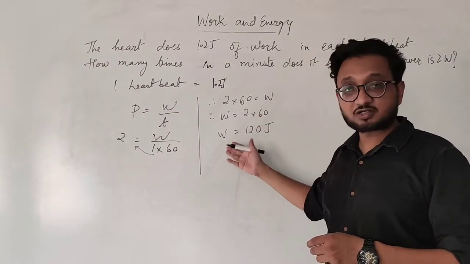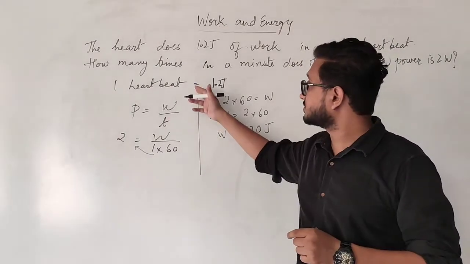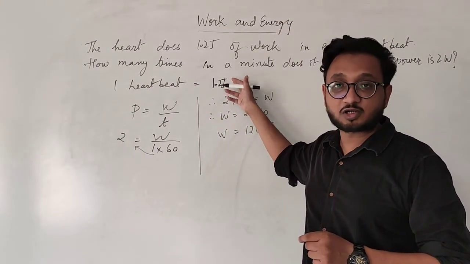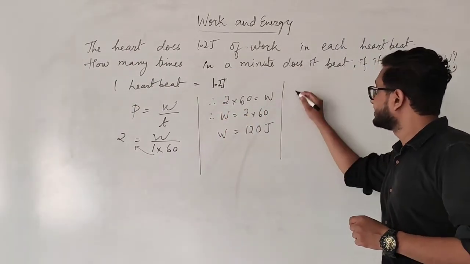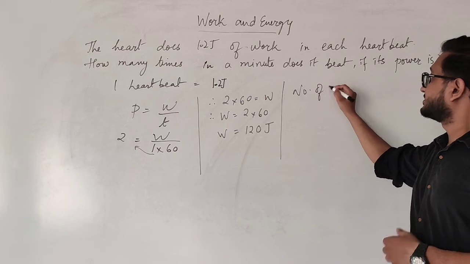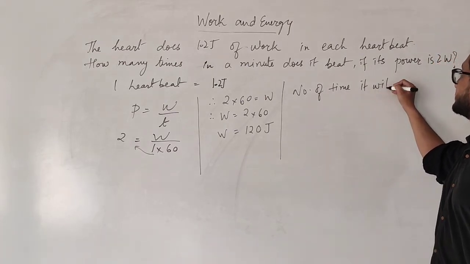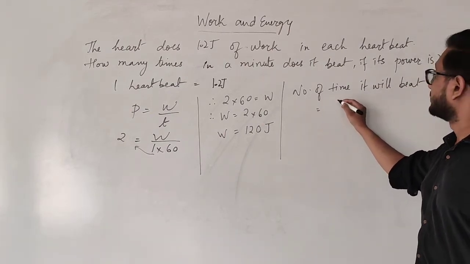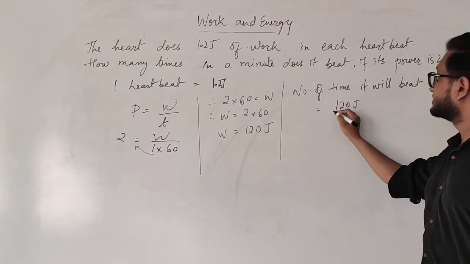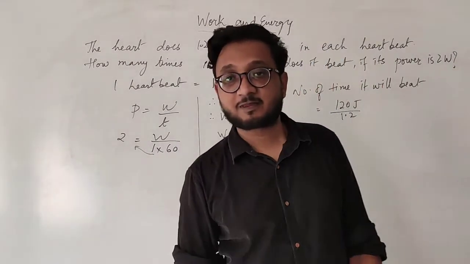So we have the work done for the full 1 minute, and we also know the work done or energy required for 1 heartbeat. So all you need to do is number of times it will beat is equal to 120 joules divided by 1.2 joules. Okay?